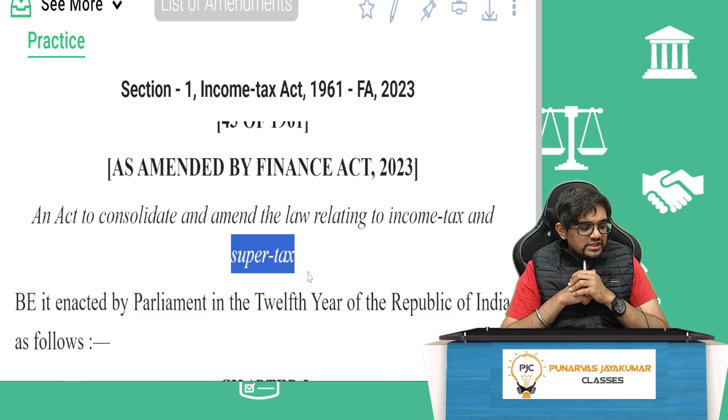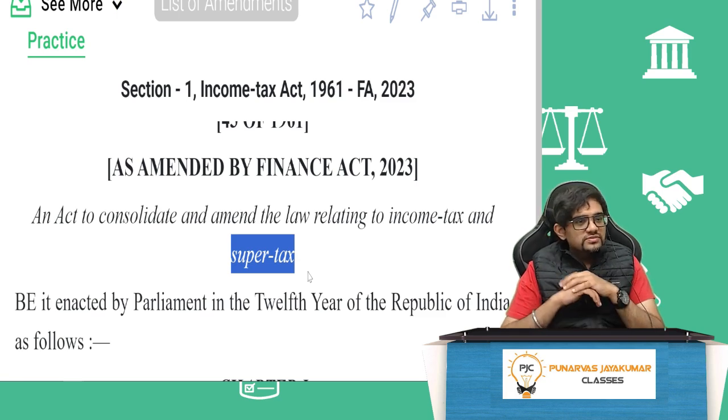When I was doing CA, in 2012 was my attempt. That time, I think 20 marks used to come from wealth tax. So 80 marks income tax, which had portions of international tax, also basics. And then some 20 marks, or maybe 20 marks for sure, was the Wealth Tax Act. Wealth Tax Act was abolished.